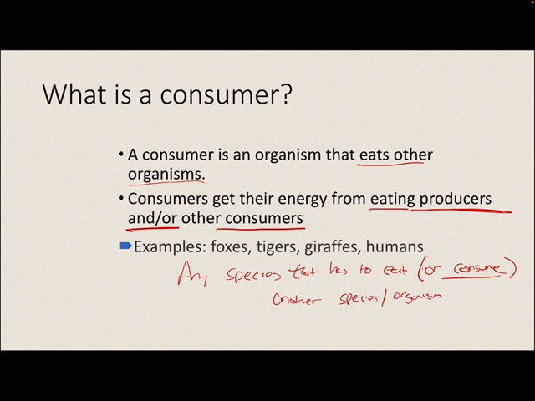We as humans are considered consumers, right? Because we can't sit outside and lay in the sun and get energy. That doesn't happen. We could lay in the sun from now until forever, and we will not get energy from it. All we're going to do is burn. We are not plants. We are consumers. Okay?